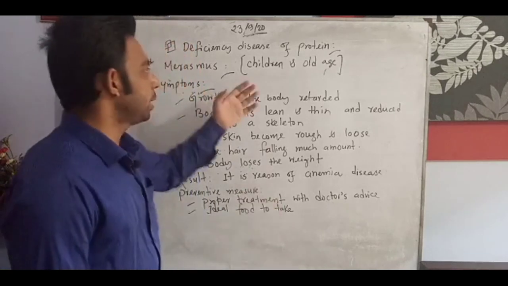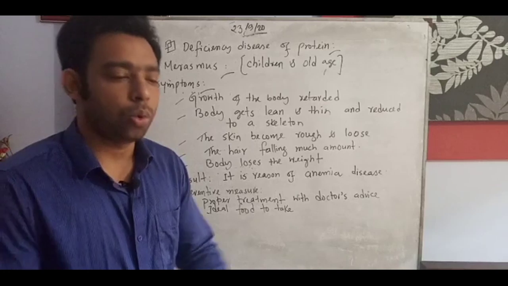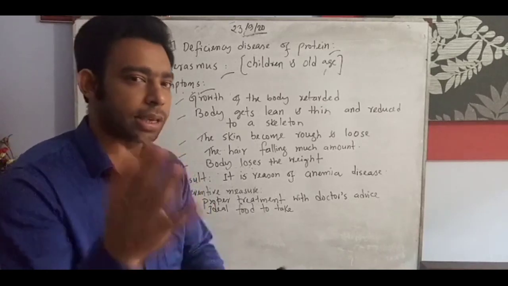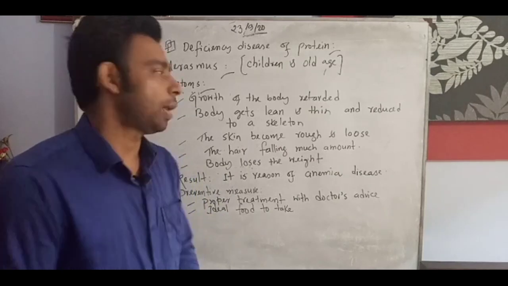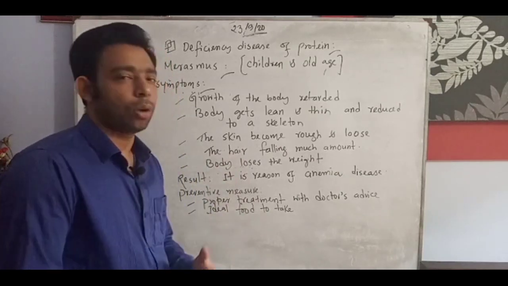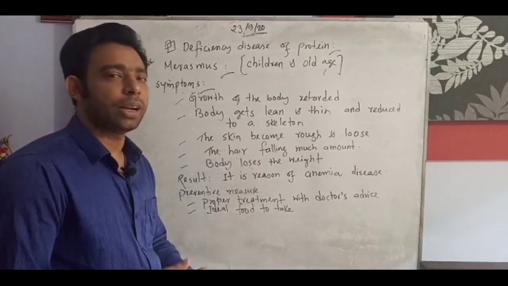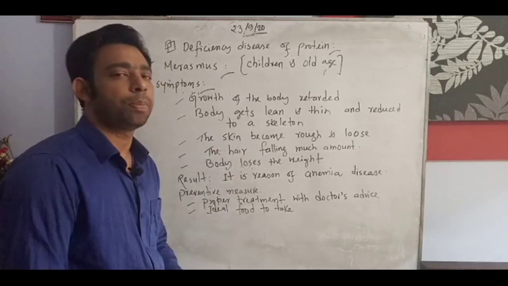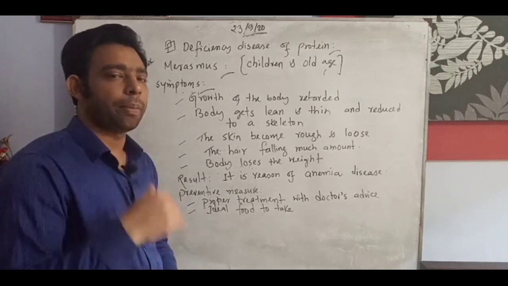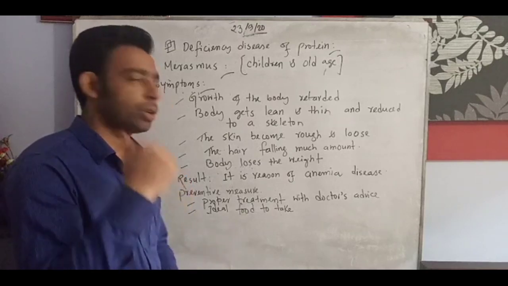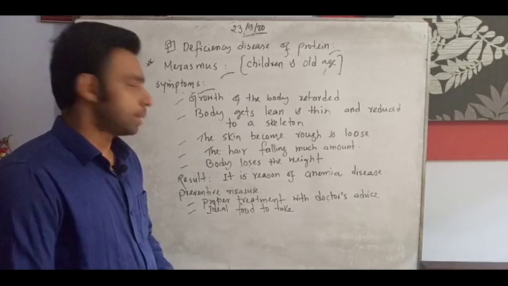I told you that children and old age people can be attacked by marasmus, children up to 18 years, like you, and some people after 50 or 60 years. Growth of the body retarded in a child means obstacles, an inhibition of growth, which we see in marasmus disease.